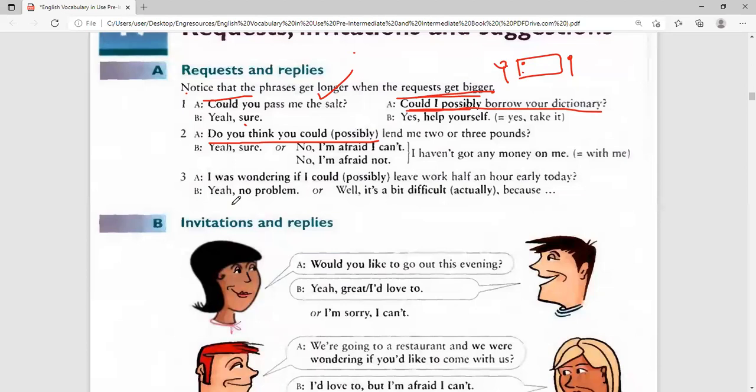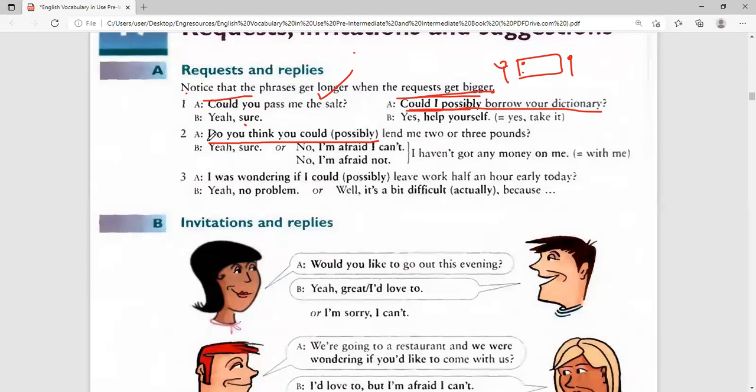So when you say I'm afraid, afraid is not fear. Afraid has 2 meanings. Afraid means sorry. Maybe you don't know. I know afraid means to fear, like I'm afraid of lions, I'm afraid of darkness. But here it is not darkness. Here it is not even anything. It is sorry. If you ask me for a book, I'll say, oh, I'm afraid. If you come looking for Shams, I'll say, oh, I'm afraid she's not there. I'm afraid means I'm sorry. I haven't got any money on me or with me, okay?